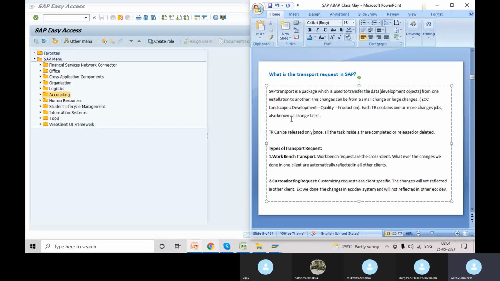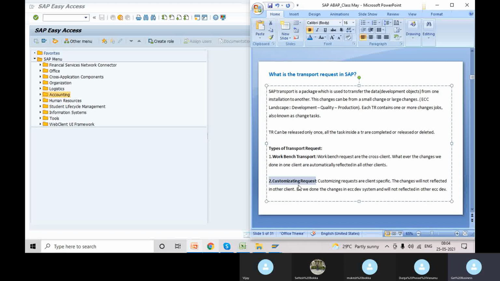In transport requests we have two types: workbench transport and customizing request. Workbench transport is used by ABAPers for development purposes. Customizing request is used by functionals, either FICO, SD or MM consultants.